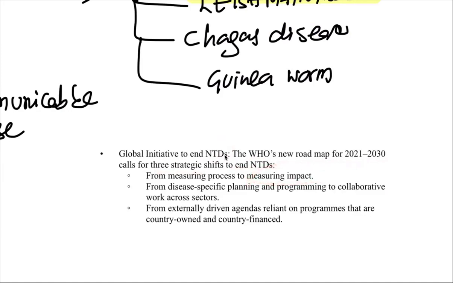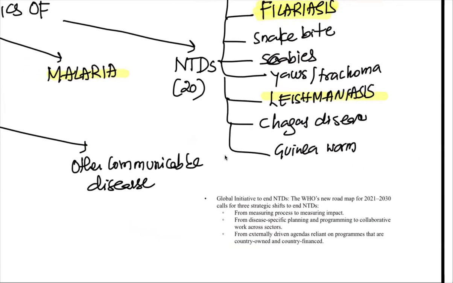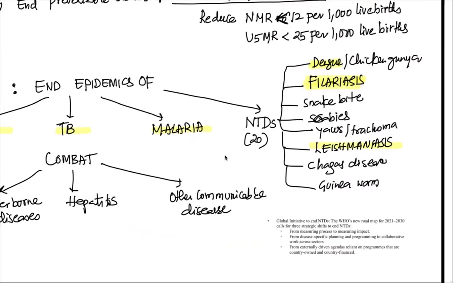Second, instead of disease specific planning and programming, we have to work collaboratively across all sectors, which gives an impetus to the program. Third, instead of an externally driven agenda, WHO or the world should not push India to do something. It should be country owned and country financed. That is the global initiative to end NTDs.